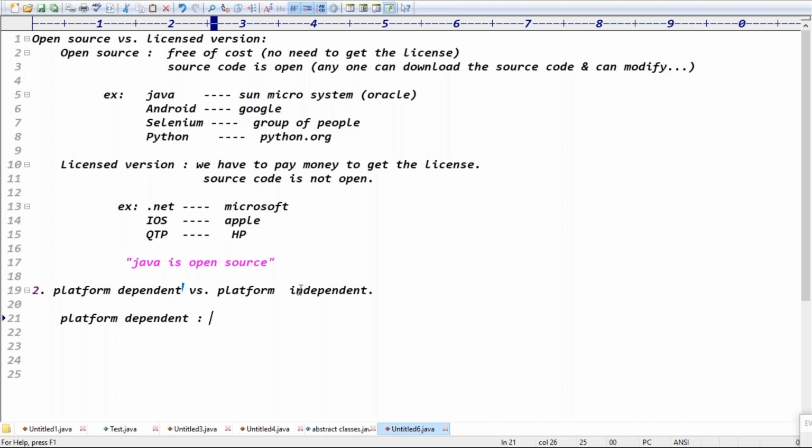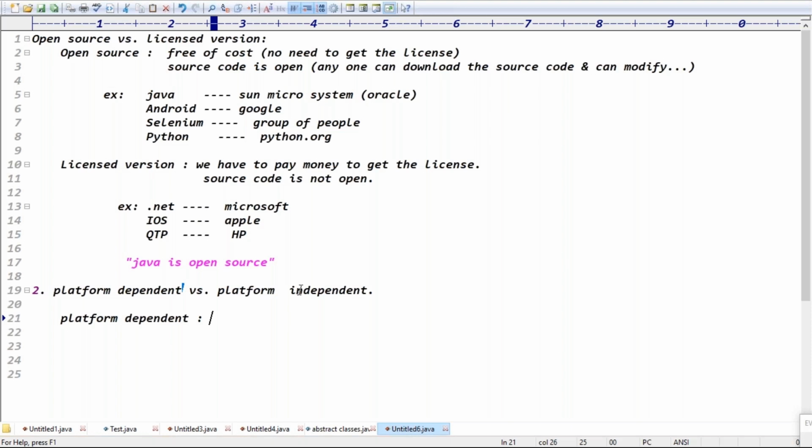It means the environment in which I design my application is the same environment on which that application runs. That nature is called platform dependent, guys. The language we use to design it is called a platform dependent language. Tell me, is it targeting one type of audience or all audiences? Definitely it is targeting only Windows users, right? If you develop the application using the Windows operating system, it targets only Windows users. If you have developed the application using the Mac operating system, it targets only Mac users, right? It means the application of a platform dependent language supports only one operating system, right?